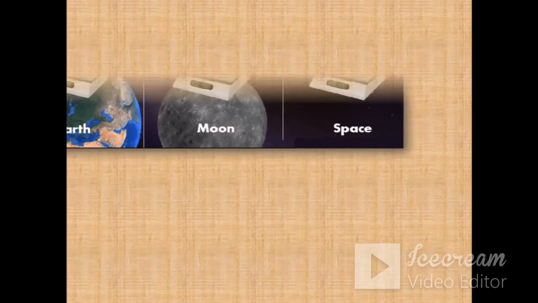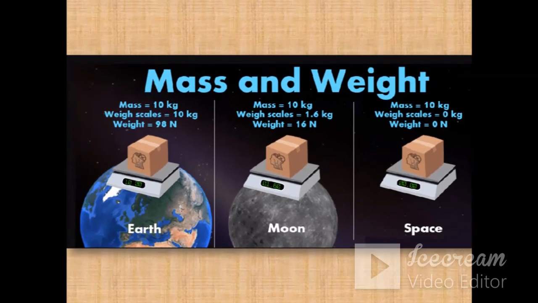Suppose the body is being weighed on the earth. In that case the mass is 10 kg, the weighing scale shows 10 kg, and your weight will be 98 Newton. If you move to the moon, this weighing scale will show only 1.6 kg, because on the moon the acceleration due to gravity is 1/6 of the original value.